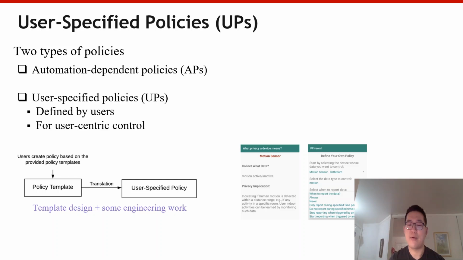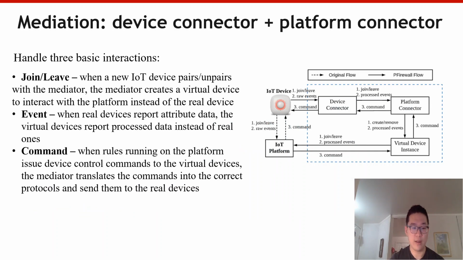Then he can define the policy for each data type, such as always or never report this type of data, or only report the data during a specific period of time, or define advanced control like start or stop reporting this data upon a predefined event.